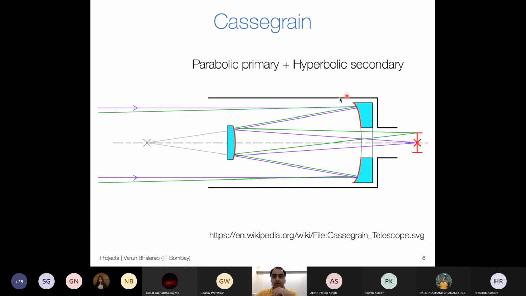So any light rays that were reflected from the primary would have been making their way to the focus of the parabola, which is also the first focus of this hyperbola. So they are going to get reflected from this hyperbolic surface and make their way to the second focus of the hyperbola. Okay, there is something quite interesting here. Note that what happens as a result is that this focal length is effectively increasing. The distance between this secondary to this point is much smaller than the distance from here to here.